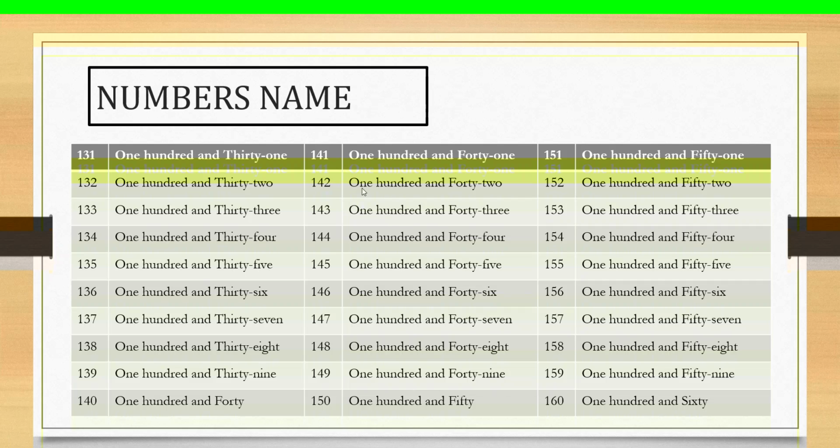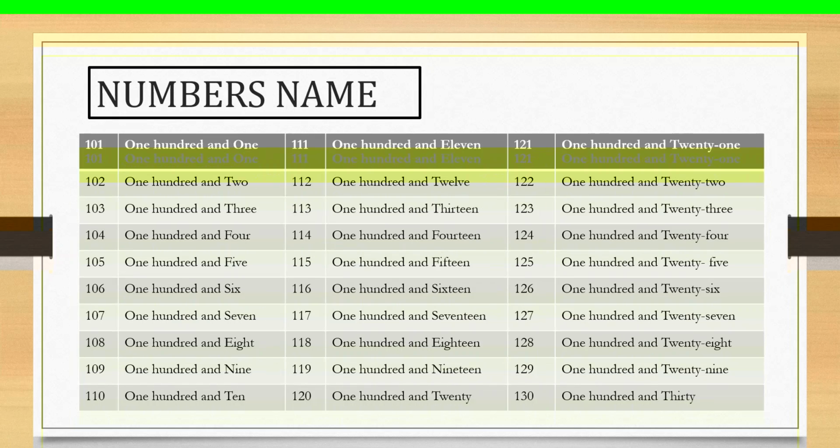Next 142. Yes students, you can use the numbers 101, 102.